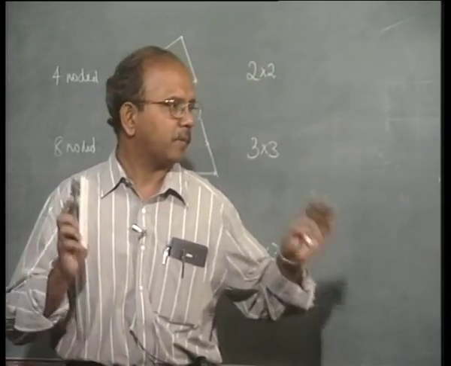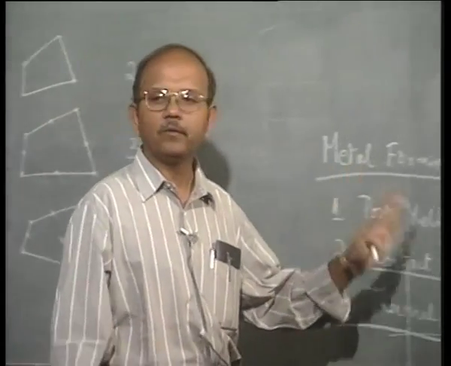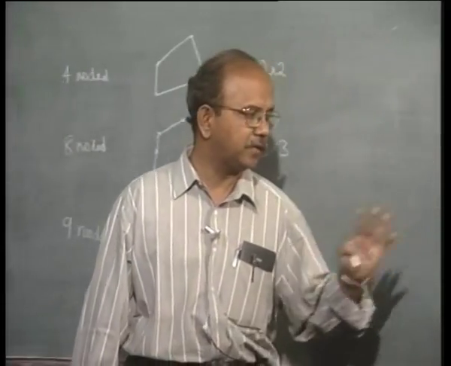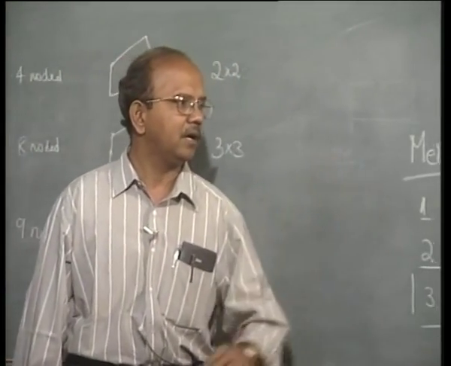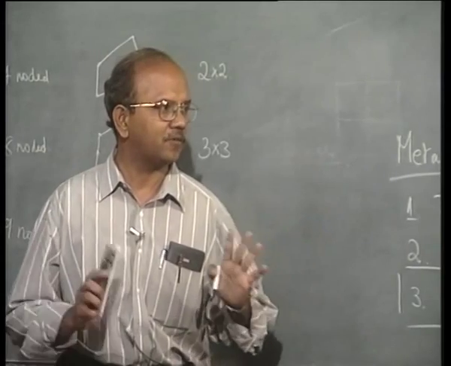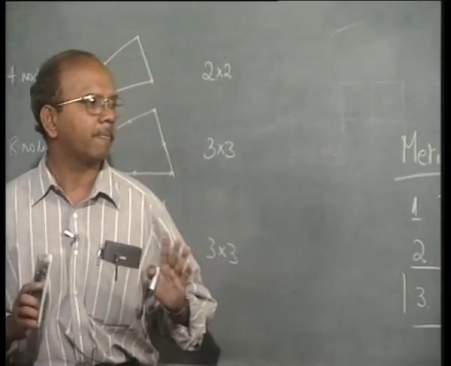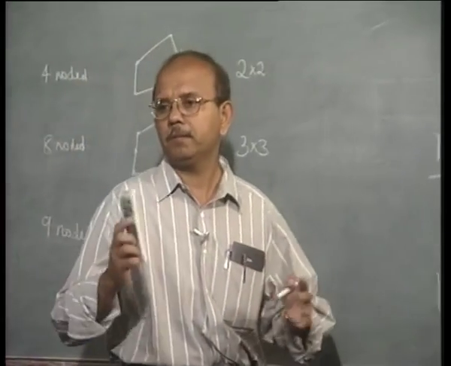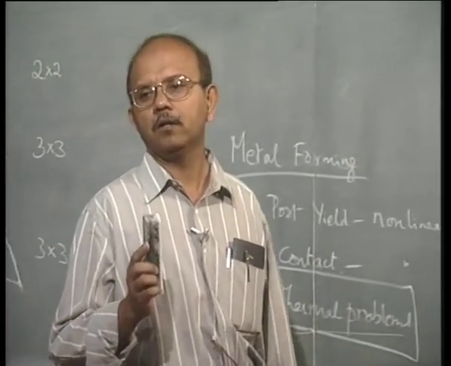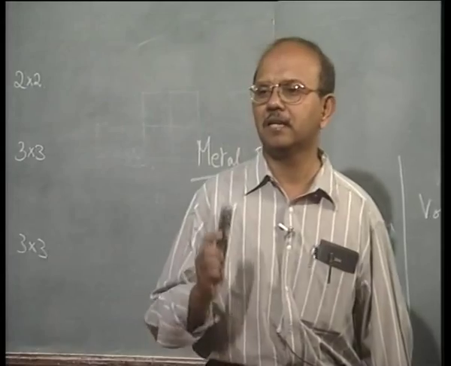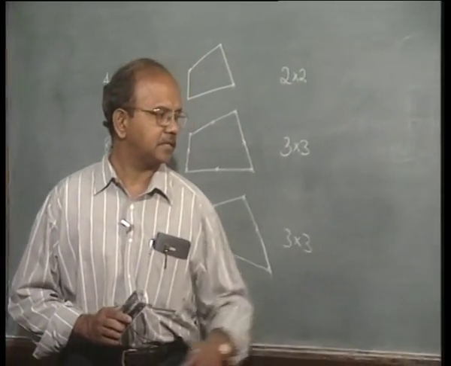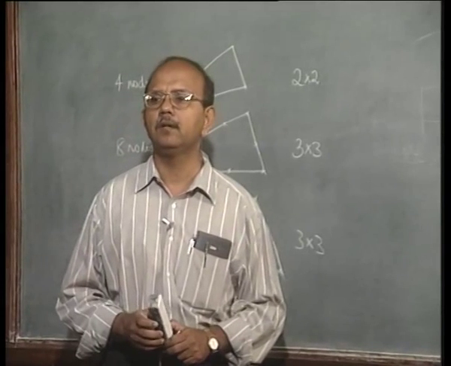I do not want to leave these for the end, because they are quite difficult topics. So we will start with this now, and we will have time to understand it, and maybe come back later to look at other elements. Maybe 1 or 2 classes we will spend on how to interpret the results, the errors that may happen in the results, and so on. So, next class we will look at thermal problems.